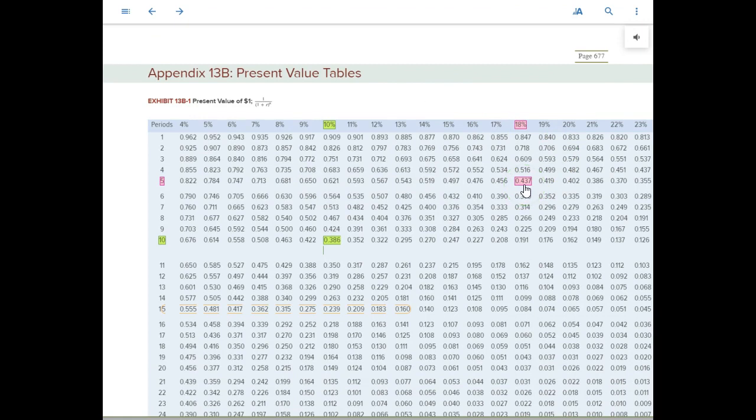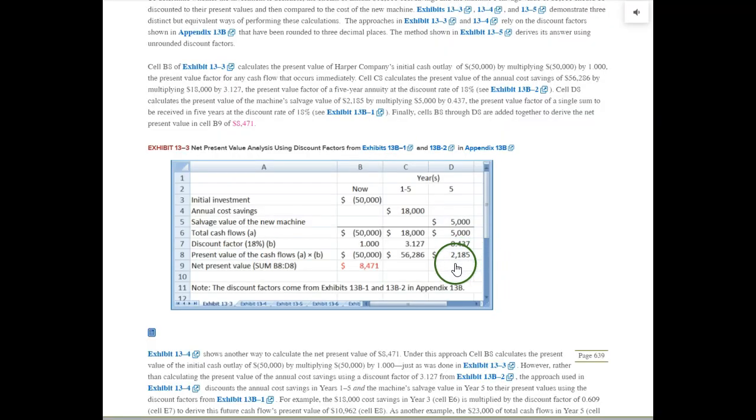Again, 5 periods, 18%, present value of $1, because this is a one-time receipt in the future. $5,000 we're going to get from selling the machine after we use it for 5 years. That's why we use the present value of $1 table, because that's a dollar amount one time in the future. What is that worth today? Multiply, and it's worth $2,185 in today's money if you're working with the 18% amount.